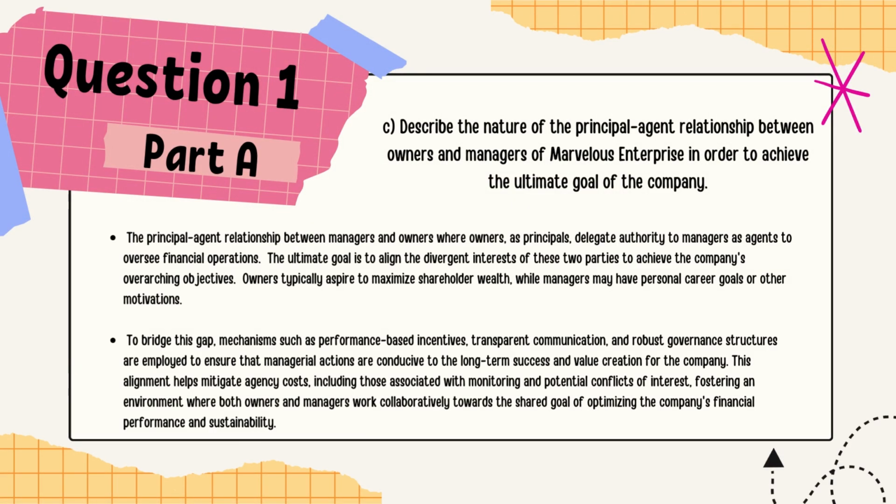On to question C. Describe the nature of the principal-agent relationship between owners and manager. The principal-agent relationship between manager and owner is where owners as principal delegate authority to managers as agent to oversee financial operation. The ultimate goal is to align the divergent interests of these two parties to achieve the company's overarching objective.